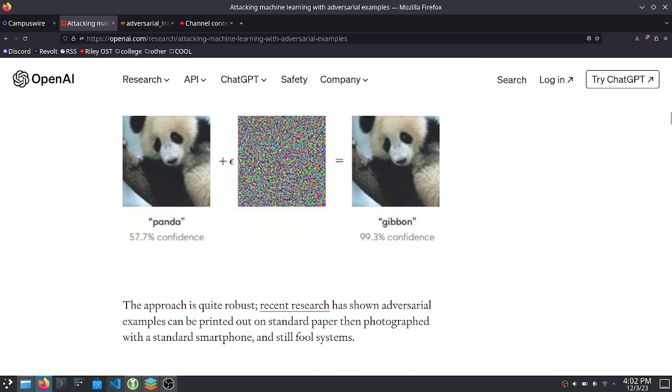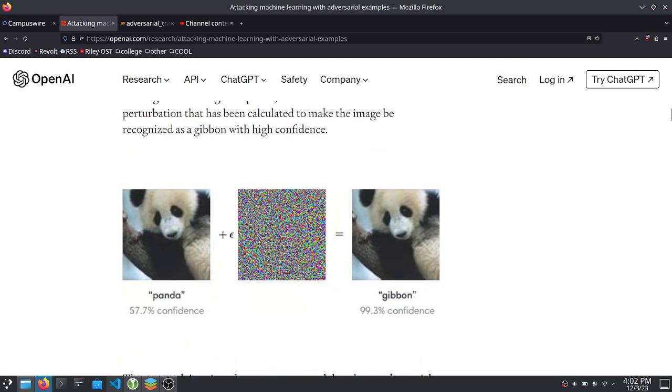The main attack that I'm going to be interested in for the rest of my presentation is this addition of noise. Specifically, we have noise with maximum intensity, or maximum value, of epsilon. We add it to an original image, and we force it to misclassify. There are many attacks which an intelligent adversary can use to force a model to misclassify.